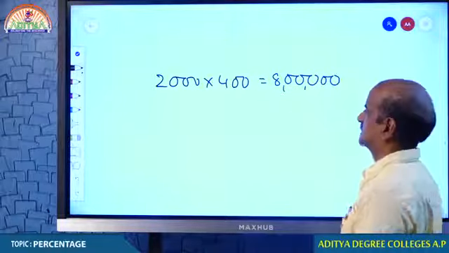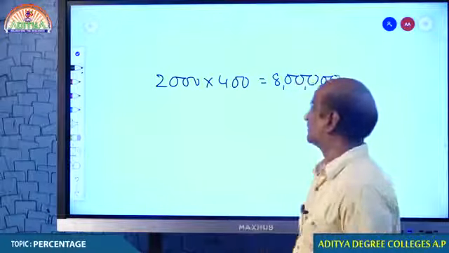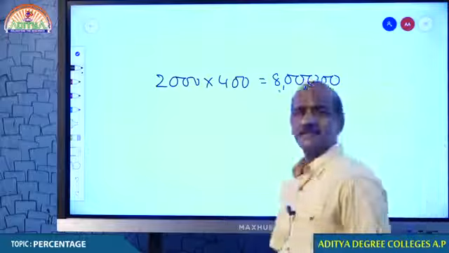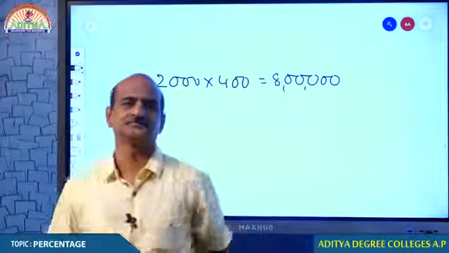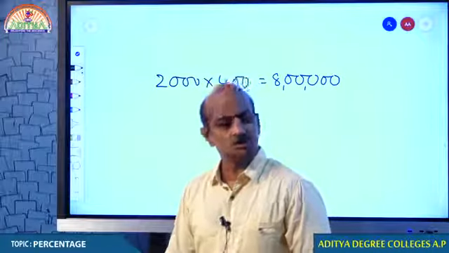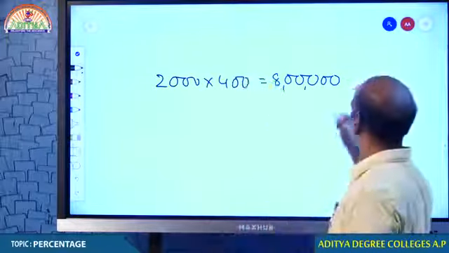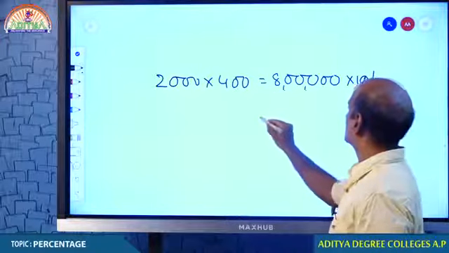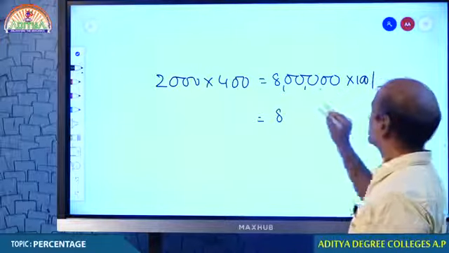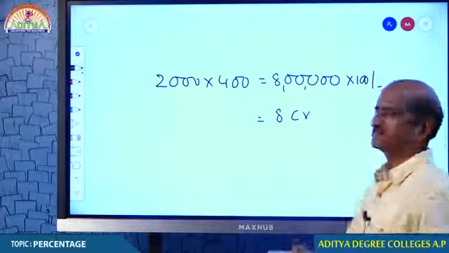Therefore, it is understandable that if all the seats are fully occupied, we can sell around 8 lakh tickets for every show. And if you multiply the same by 100, if you think that the ticket rate is around 100, then 8 lakhs into 100 is 8 crore.